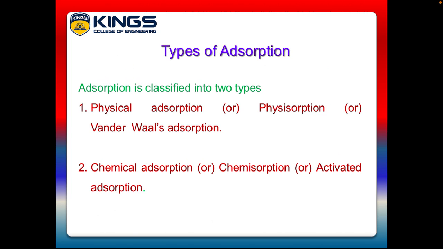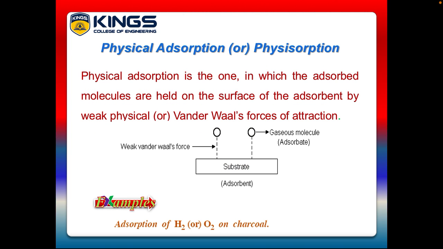Next we are going to see the types of adsorption, right? Adsorption is classified into two types. One is physical adsorption or physisorption or van der Waals adsorption. And the second type is chemical adsorption or chemisorption or activated adsorption. We can see them one by one, right? What is the first one?